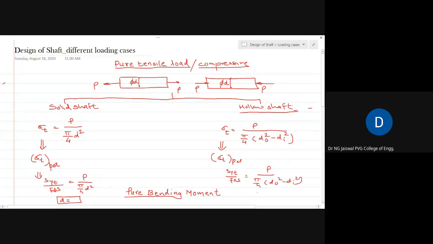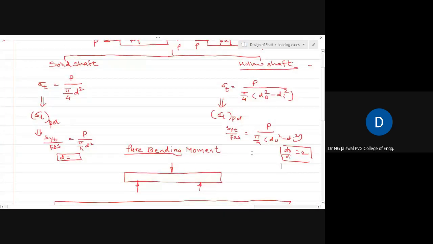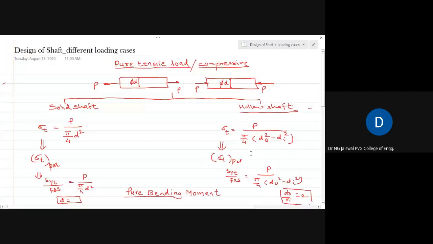Now, if you observe, there are two unknowns, Do and Di both. So that's why you cannot solve the problem. Therefore, there must be some relation given between Do and Di, maybe Do by Di is equal to 2 or something like this. If the relation is known to us, then these two unknowns will be converted into one unknown, and you can find out the value of the other remaining unknown, Do or Di. So this is a simple case of how to design a shaft